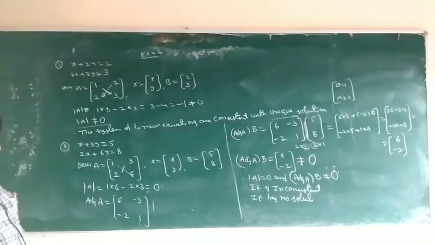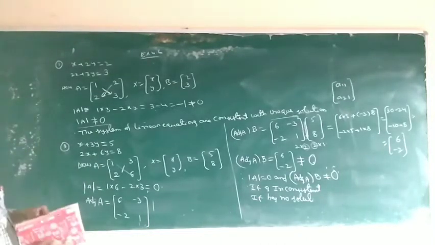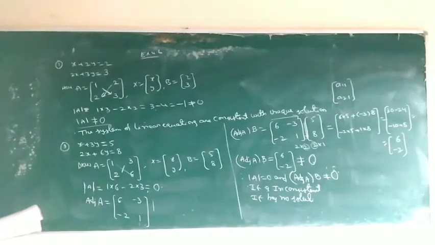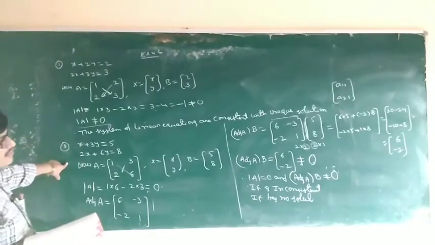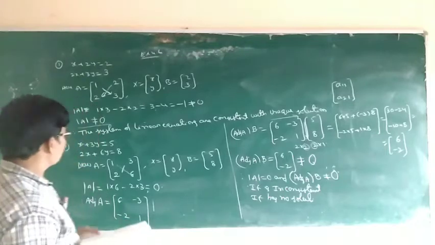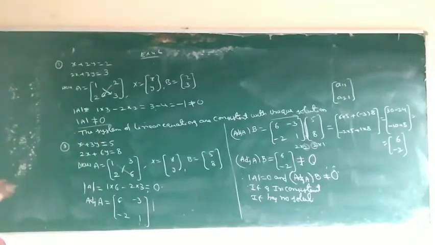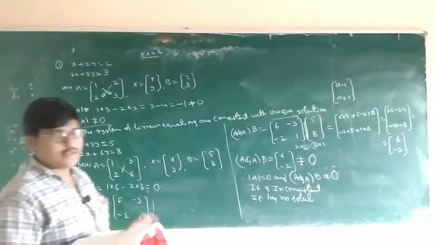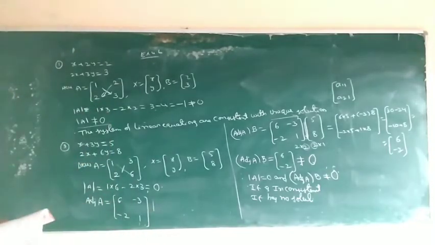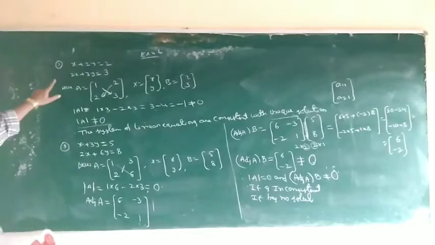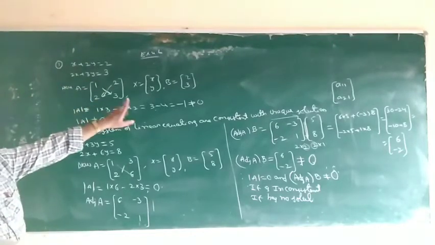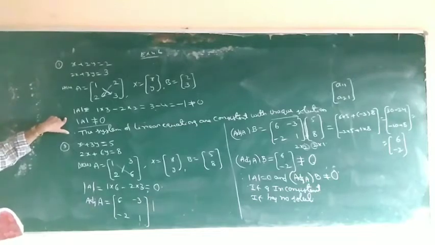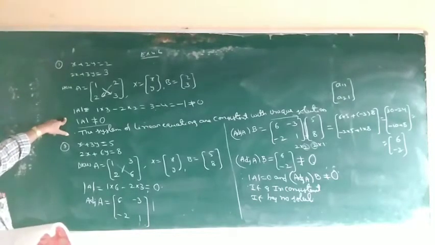Okay, these are the remaining problems. First 6 problems are there, one model consistent and one model inconsistent. So 2 models are completed. The remaining 4 problems we will do as homework. The 3x3 matrix is also the same: A matrix, X matrix, B matrix, find the determinant of A by the expanding method with plus minus plus signs.